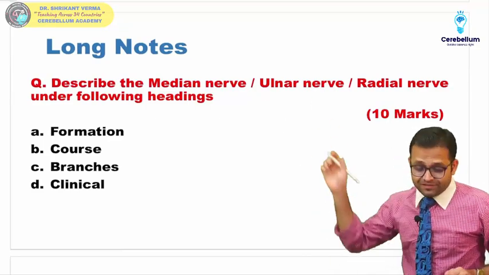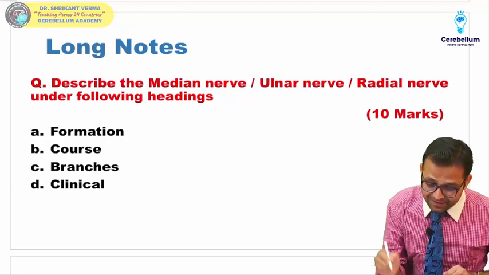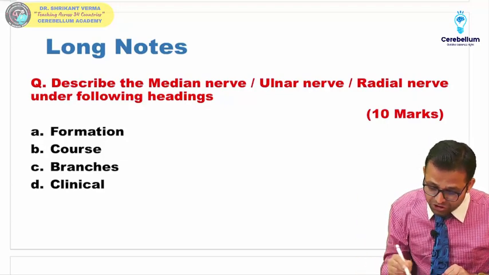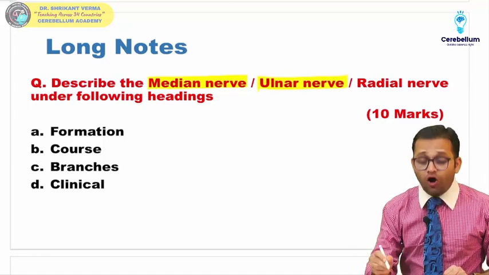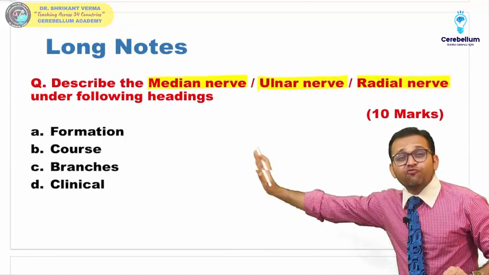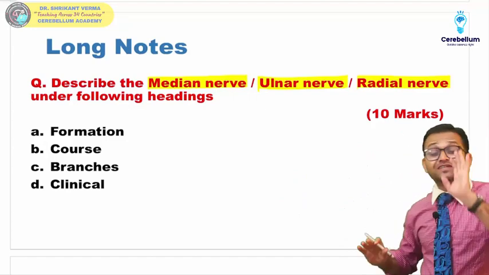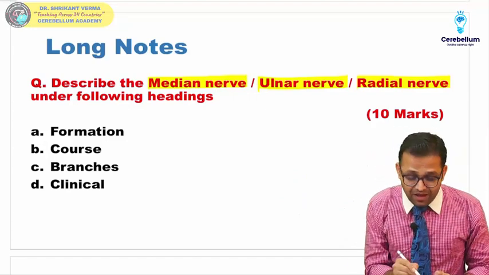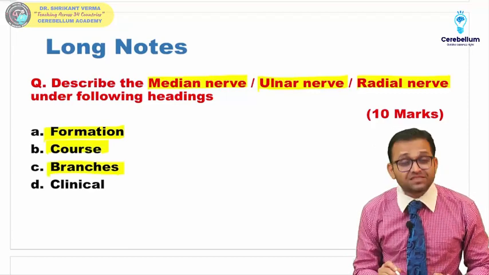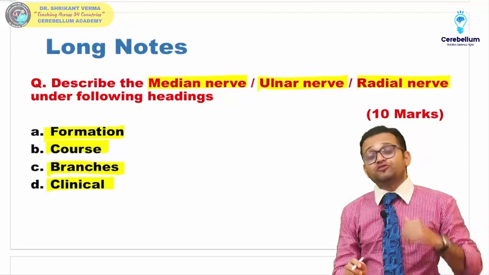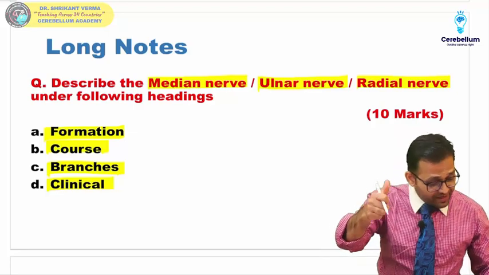So what are the different important questions for the first MBBS students? Long notes are asked. Can you see here, beta? Sir, there is a question: describe the median nerve, or the ulnar nerve, or the radial nerve under the following headings, and it is a question for 10 marks. Yes, how these are formed, what is the course, what are the branches, and the different clinical points. Agree, beta?